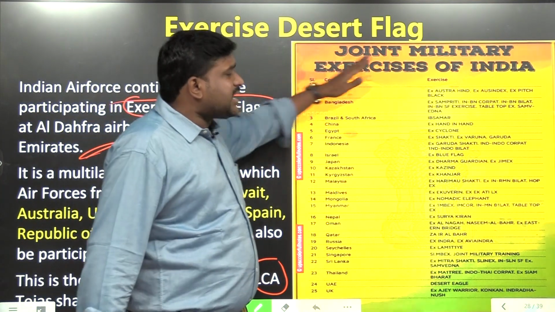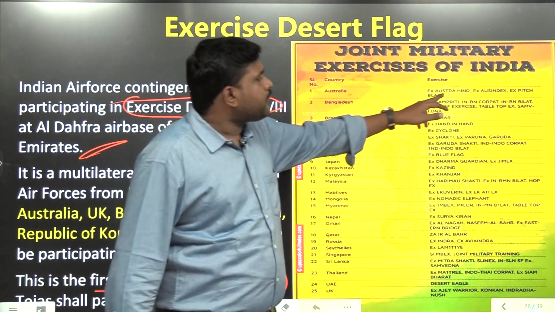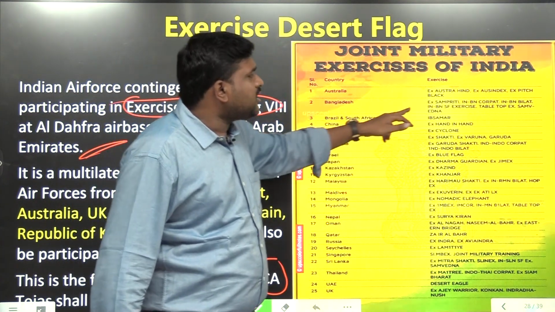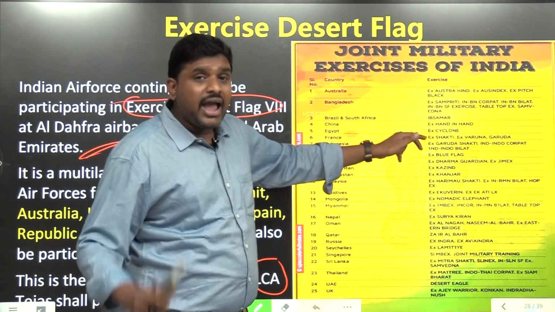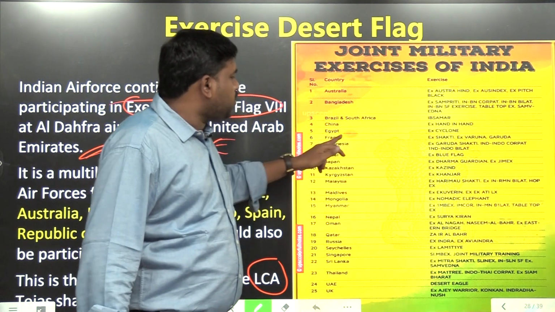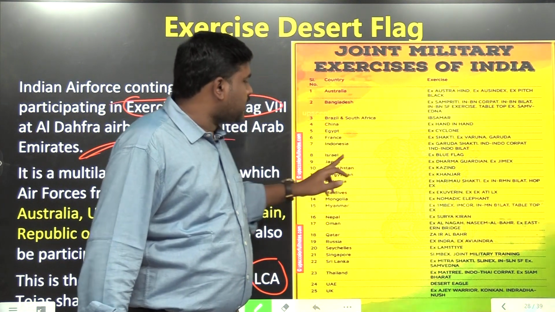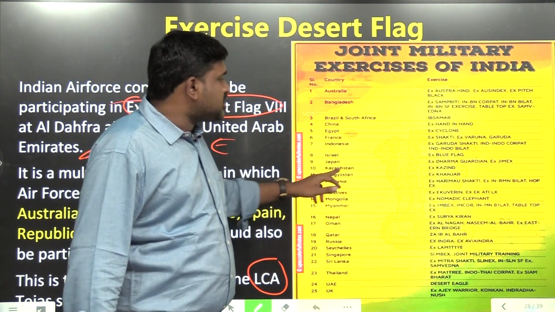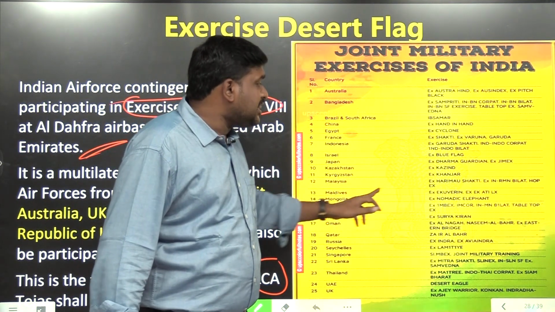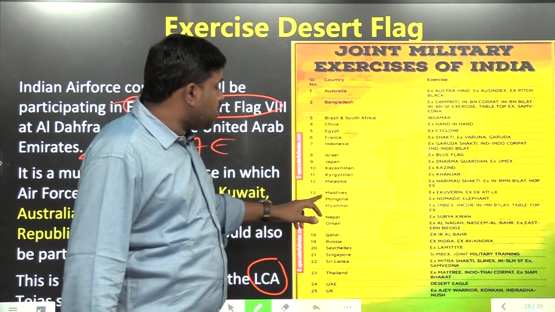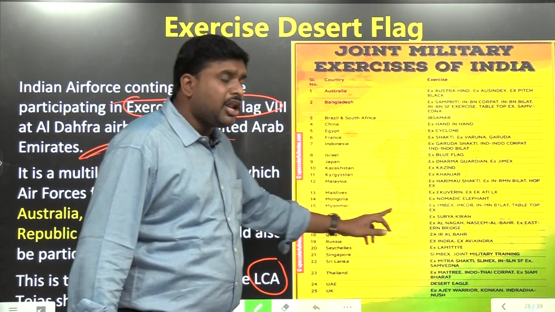Apart from it, joint military exercises, you have to remember like this: Australia, Ausindex; Bangladesh, Sampriti; Brazil and South Africa, IBSAMAR; China, Hand in Hand; Egypt, Cyclone; France, Shakti; Indonesia, Garuda Shakti; Israel, Blue Flag; Japan, Dharma Guardian; Kazakhstan, Kazind; Malaysia, Harimau Shakti; Maldives, Ekuverin; Mongolia, Nomadic Elephant; Myanmar, we have Tabletop; Nepal, Surya Kiran.